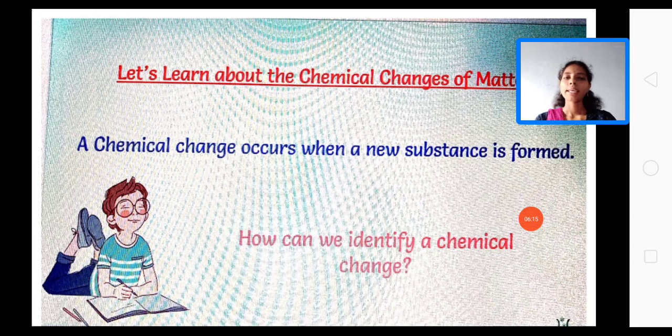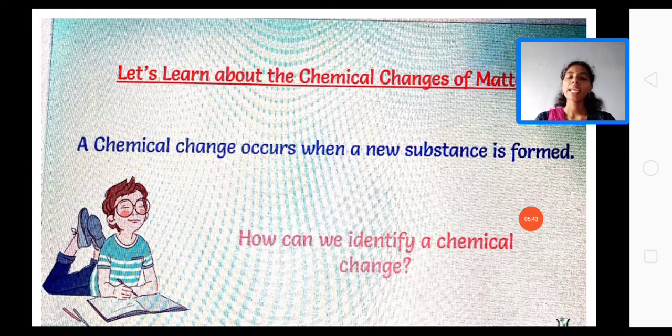A chemical change occurs when a new substance is formed. Definitely in a chemical change we get a new substance, and the properties of the new substance are completely opposite to the original one. We will not get the original substance from the new substance. That's why we call these types of changes chemical changes of matter.